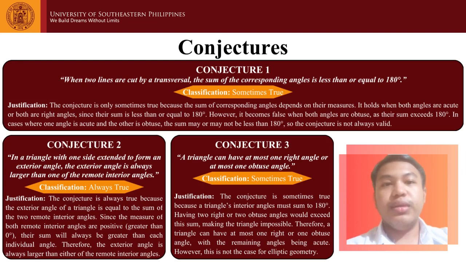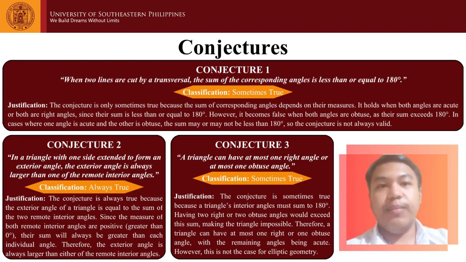For the third conjecture, this is based on diagram C. A triangle can have at most one right angle or at most one obtuse angle. And this is sometimes true, since this is only valid in all geometric surfaces except for elliptical geometry. Having two right angles or two obtuse angles would result in a sum of interior angles that is more than 180 degrees, which does not exist in neutral geometry, Euclidean geometry, as well as in hyperbolic geometry.